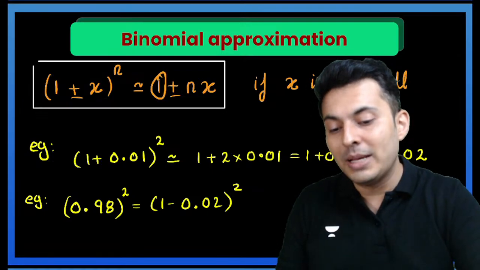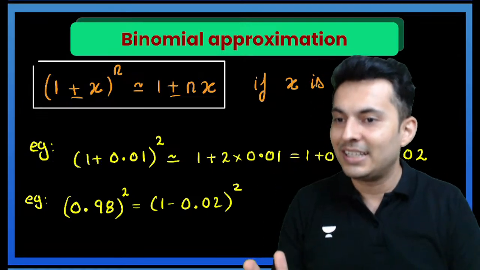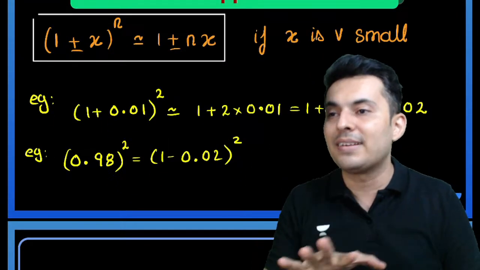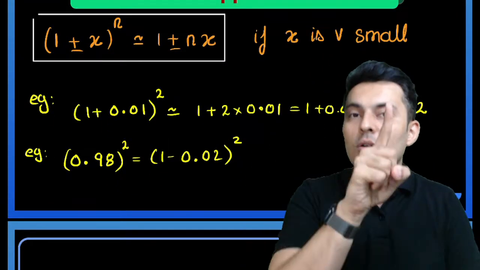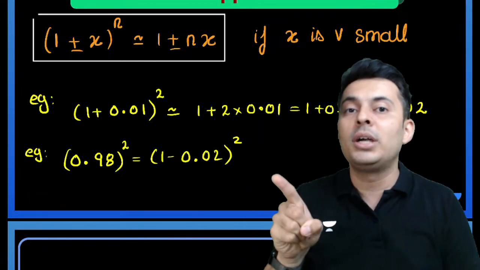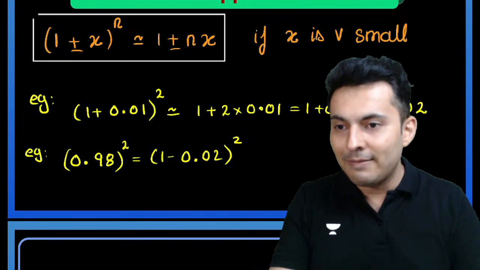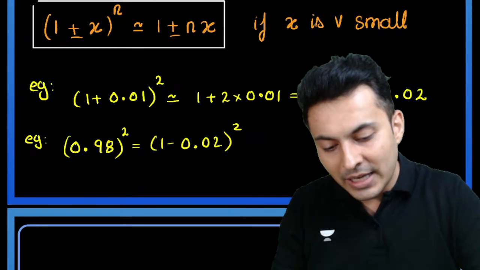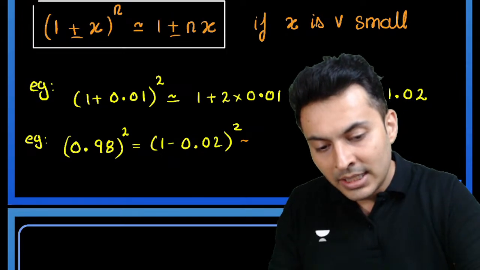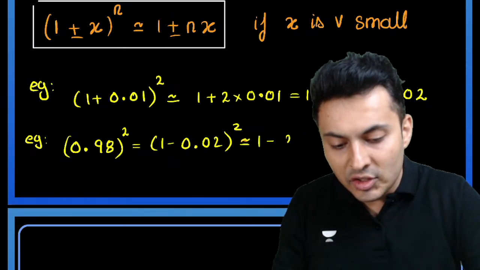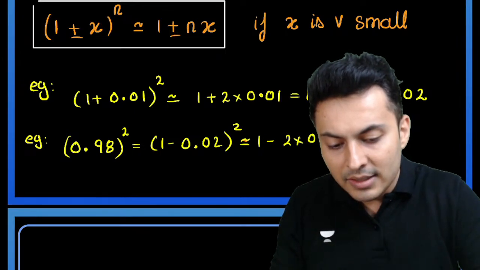It is valid because 0.98, remember, is close to 1. Always that 1 should be there. A lot of people miss that. Always it should be 1 plus something, 1 minus something. 0.98 is close to 1, but you have to subtract 0.02 from it, hence that minus sign. Understood? Okay, very good. So what will this become? This will now become equal to 1 minus n times x. n is 2, x is 0.02.